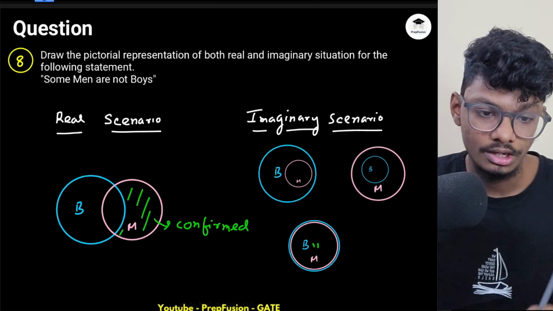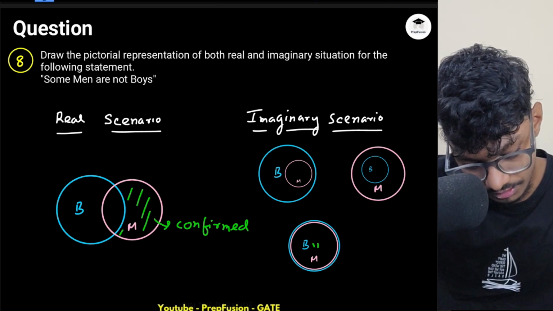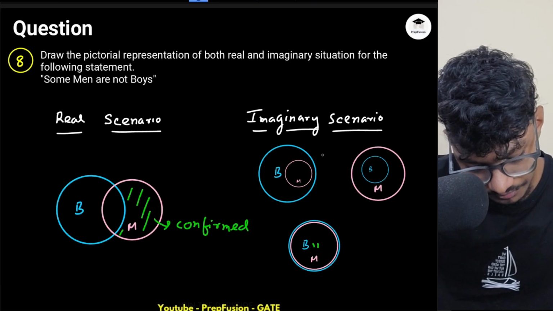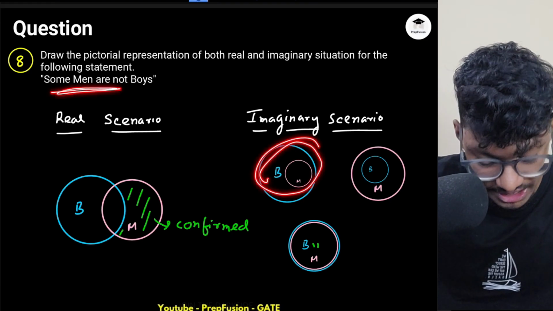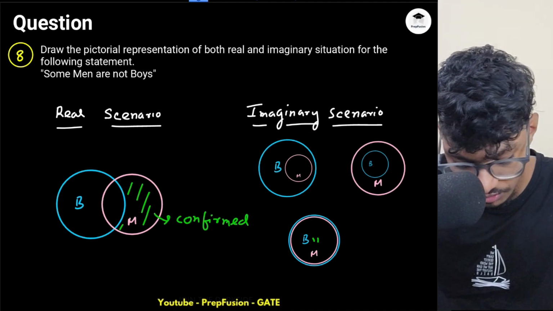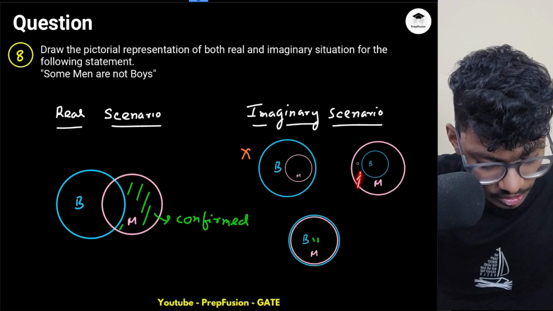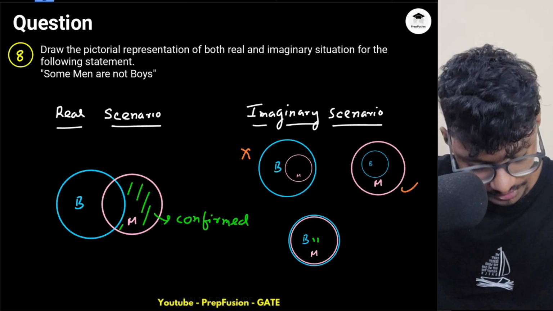Now which of the cases are possible? Is this case possible? This case is not possible because they have expressly told me some men are not boys. So I need to have an uncommon region, right? So this case is not possible. Is this case possible? Some men are not boys. This is the uncommon region. So this case is actually possible. This is the imaginary scenario that is possible.